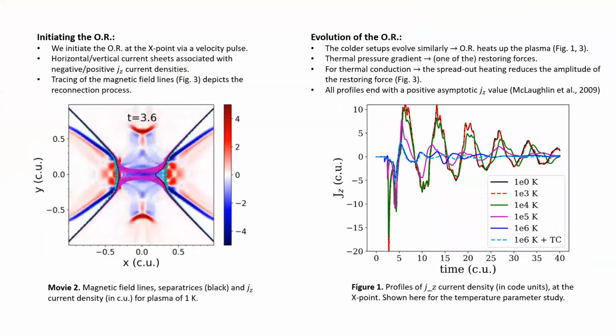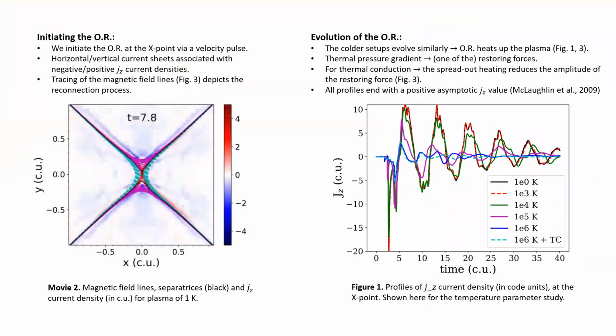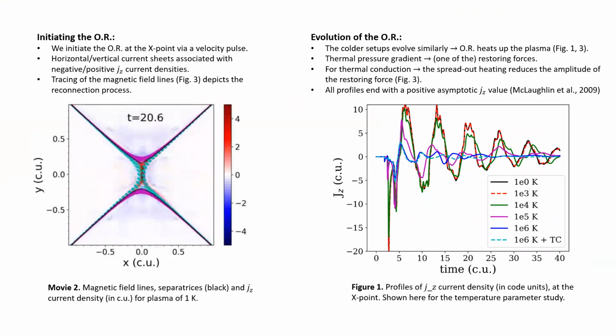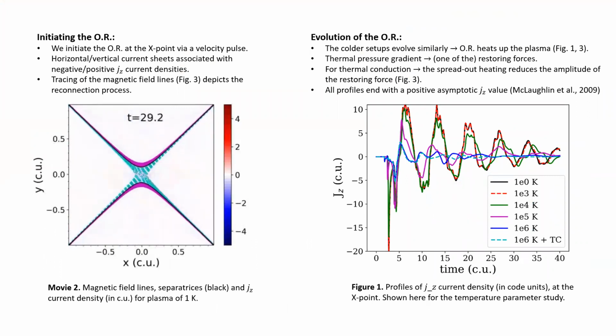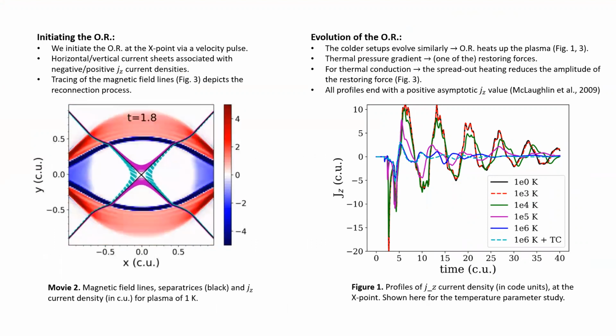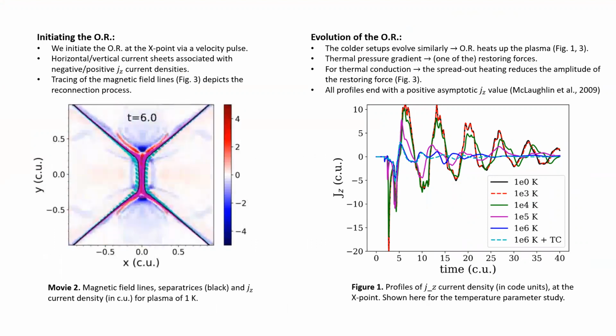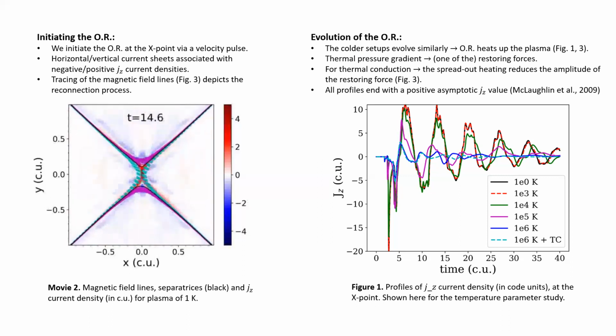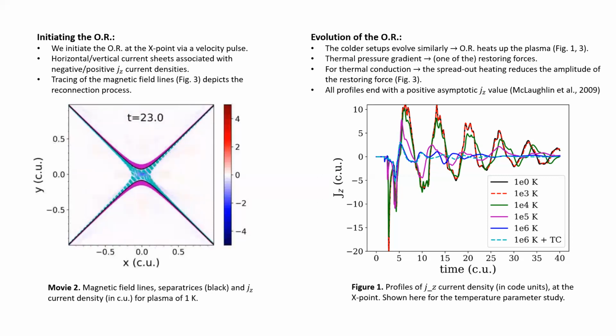Once the X-point is perturbed, we can track the magnetic field lines as well as the generated current sheets and prove that indeed our setups have the phenomenon of oscillatory reconnection taking place. By focusing on the X-point, we can track the value for the JZ current density over time and thus construct a profile for each simulation that we have run for our parameter study.